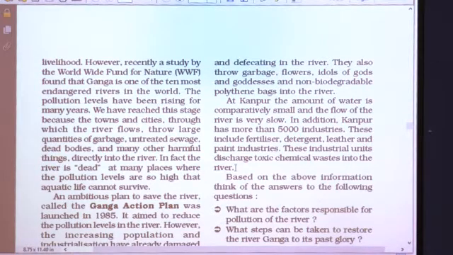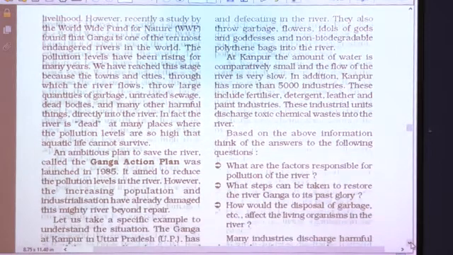These industrial units discharge toxic chemical waste into the river. So, what these industries do, without any preliminary treatment of the chemicals, they just discharge those toxic chemical waste materials into the river. So, based on the above information, just think of the answers to the following questions.